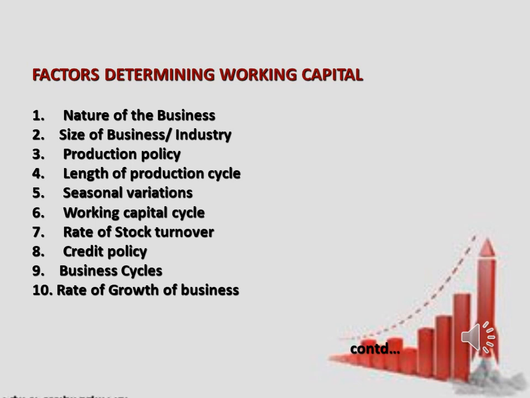Next is working capital cycle. In a manufacturing concern, the working capital cycle starts with the purchase of raw material and ends with the realization of cash from the sale of finished product. So this cycle involves purchase of raw material and its conversion into stock of finished goods, as I have already explained. The length of the operating cycle will determine the amount of working capital needed.